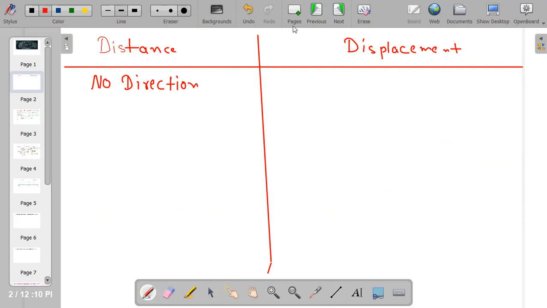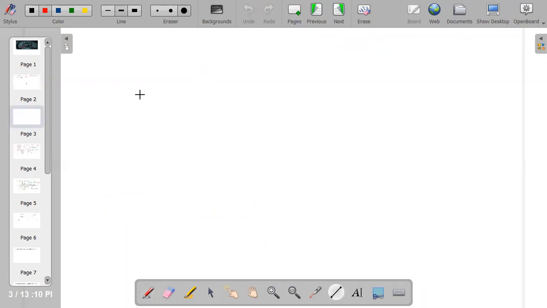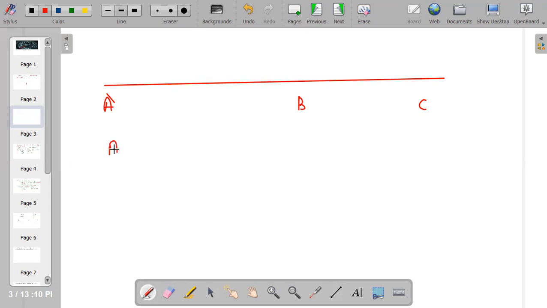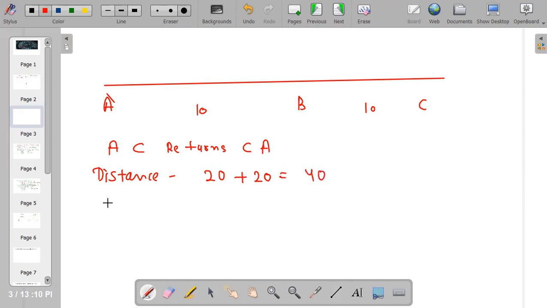In last class we studied this. A, B, and C. If someone goes from A to C and again returns, I told you, the word return is only applicable for displacement. Again, return from C to A. So I calculated distance as, suppose, 10 and 10, that is 20. Again C to A, again 20. So that is 40. Now what is displacement?